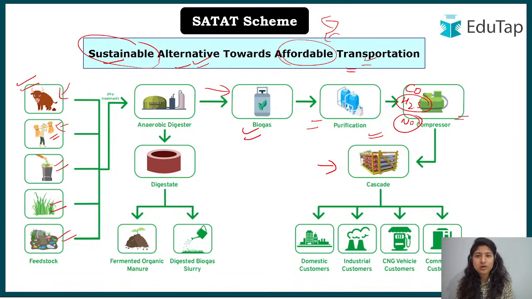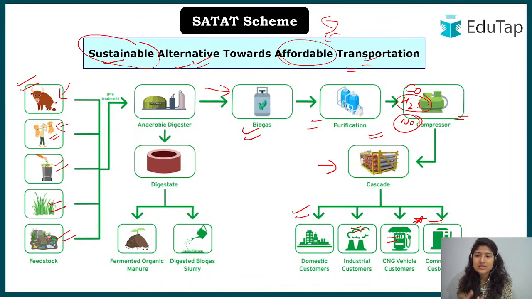That is why it is compressed, and then it is distributed to domestic customers, industrial customers, and CNG vehicles. This is what is important from this scheme's point of view, because here we are talking about affordable transportation. Commercial customers and the rest of the domestic and other customers are also there, but this scheme focuses on vehicles, on transportation vehicles.